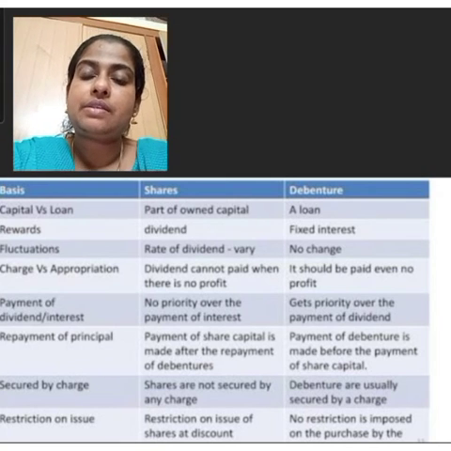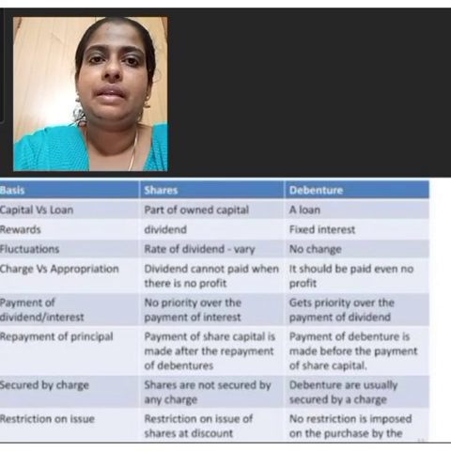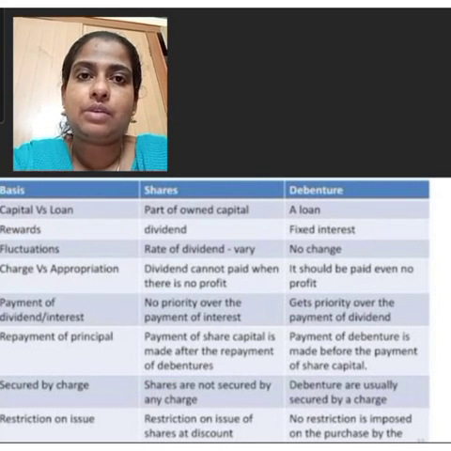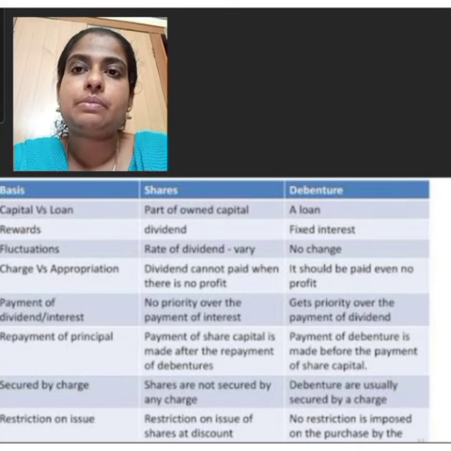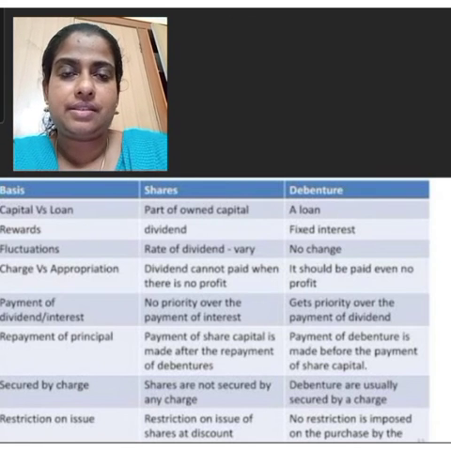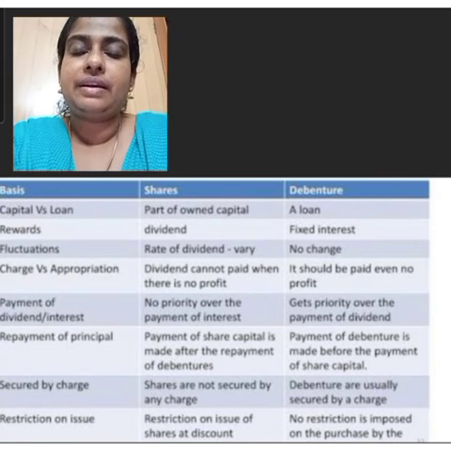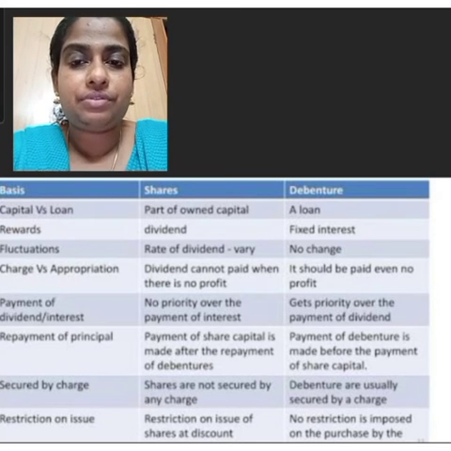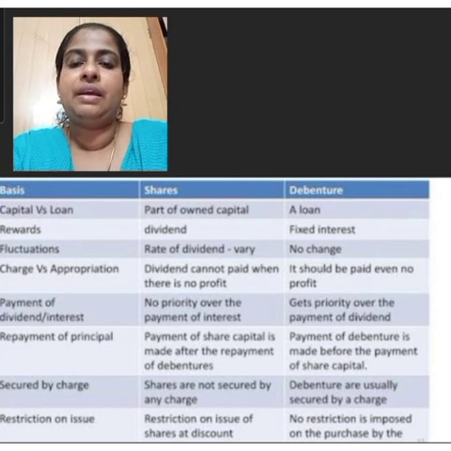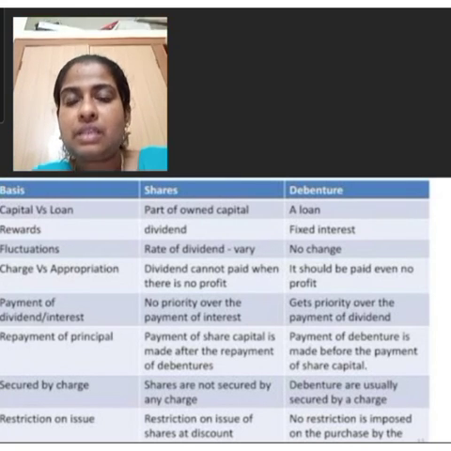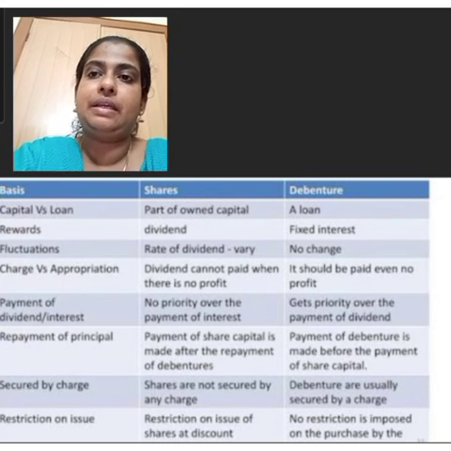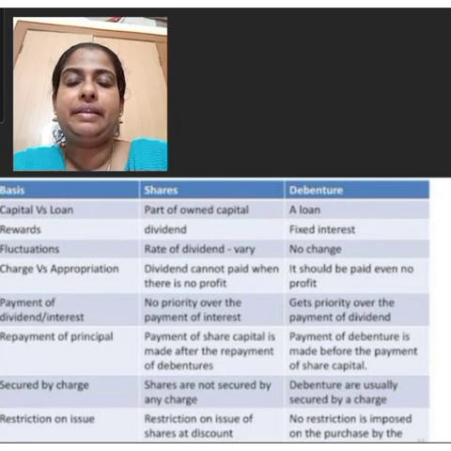Then authorized capital is also known as nominal capital. It refers to the amount which is stated in the memorandum of association, and this is the maximum amount of the capital for which a company is authorized to issue shares during its lifetime. Then another one is issued capital. Issued capital is the part of the authorized capital which is actually offered to the public for subscription. Then another type is subscribed capital. Subscribed capital is the amount of the part of the issued capital which has been subscribed by the public.